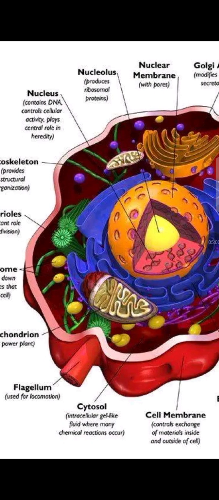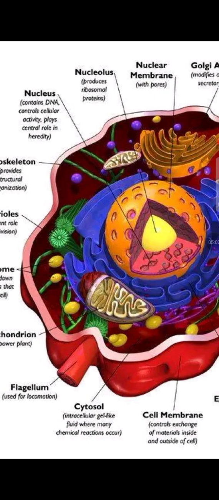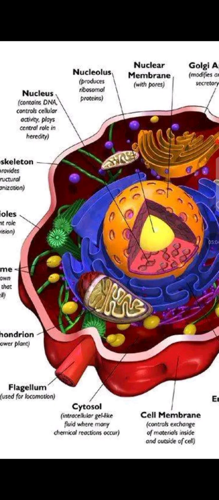The nucleus contains DNA, controls cellular activity, and plays a very important role in heredity. So DNA is simply the overall boss. It's the one that controls everything that is taking place in the cell. No wonder we have to activate the DNA for everything to take place.